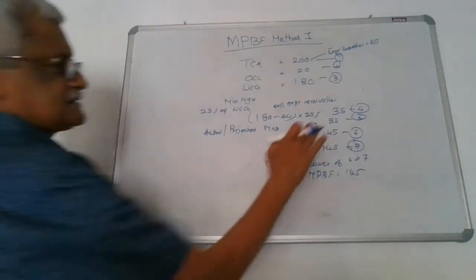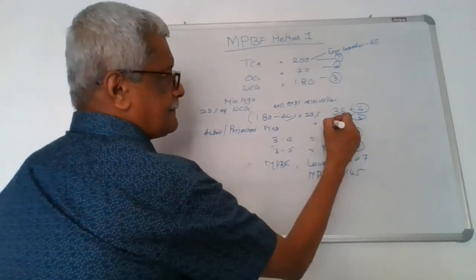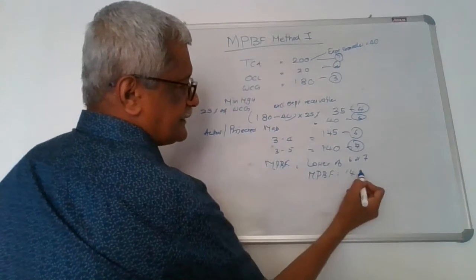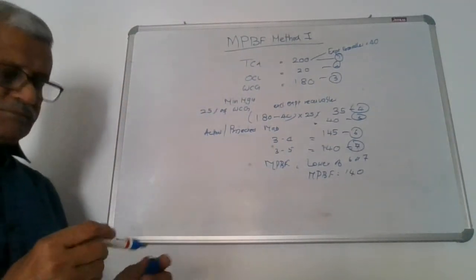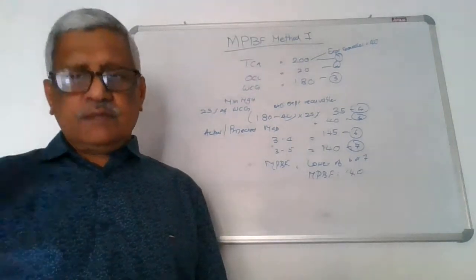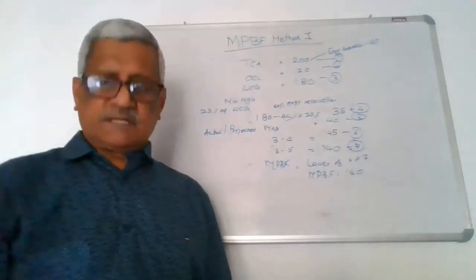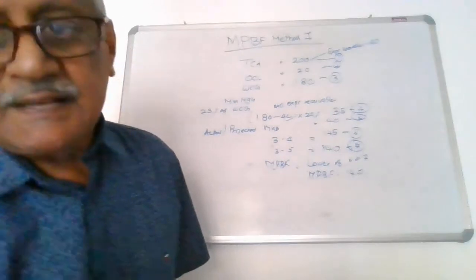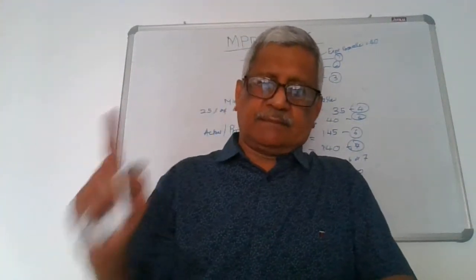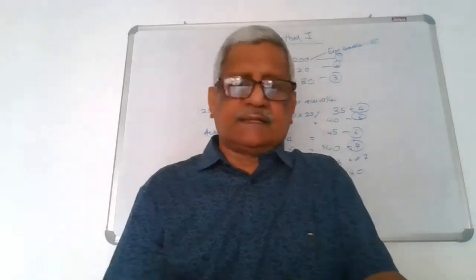Now suppose the customer is bringing here 40. 180 minus 40 will be 140. So naturally, the MPBF will be 140. Here again, while calculating the minimum margin, we exclude the export receivables. That is how it is done. Method number 3 is not used.